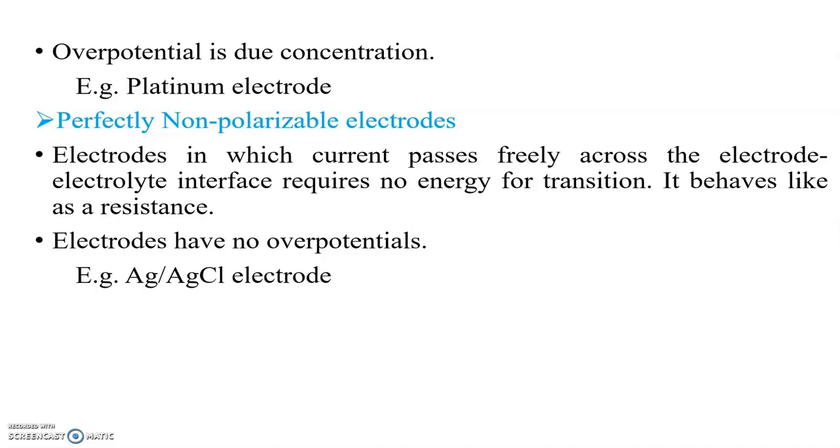Next, the perfectly non-polarizable electrode is an electrode in which current passes freely across the electrolyte interface and requires no energy for the transition. It behaves like a resistance. That is, such electrodes have no overpotential. An example is the Ag/AgCl electrode.